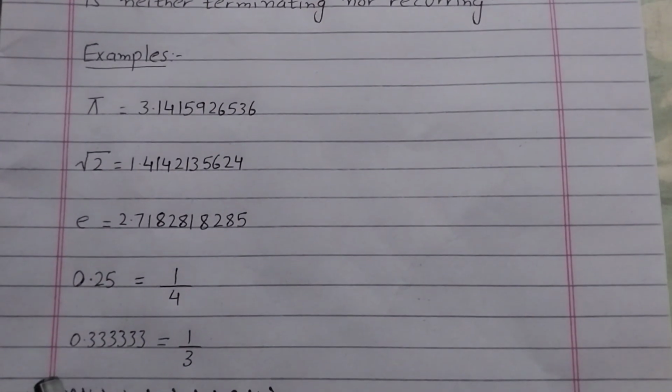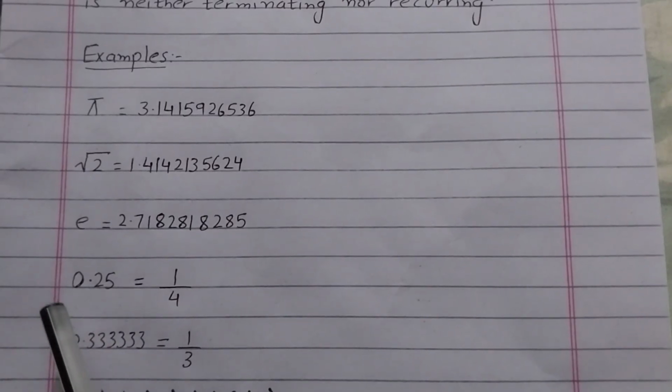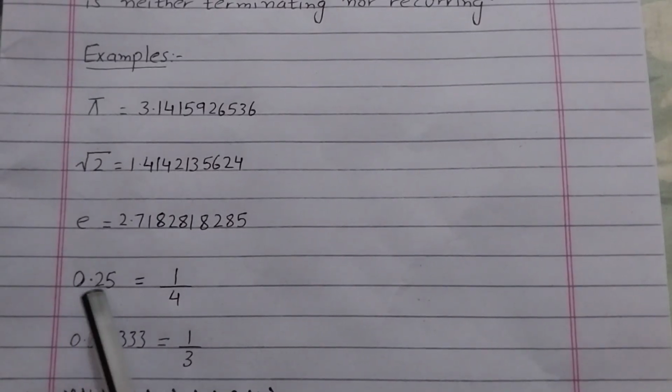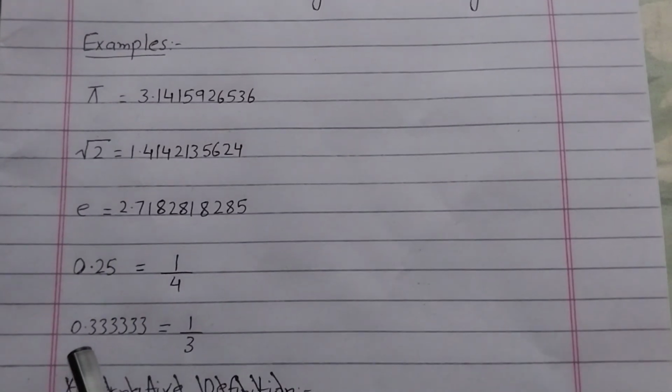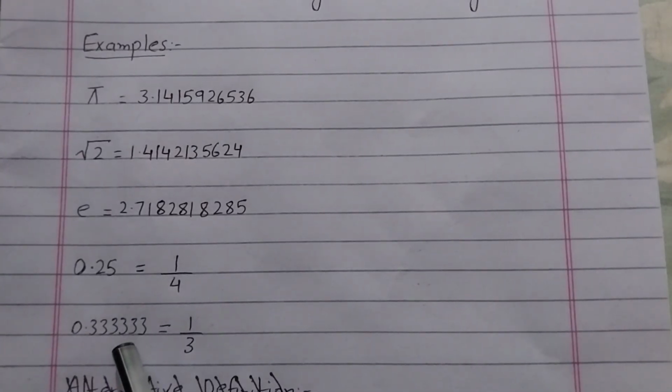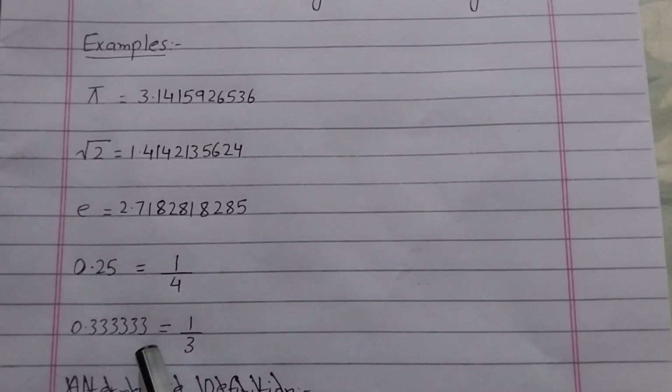The opposite of irrational numbers are rational numbers. These are the kind of numbers which either get terminated or continue while following a pattern. 0.25, that's the end of it. There are no decimal places after 5 here. Similarly, here is another example of a rational number, 0.3333 and so on. This continues on forever, and we can see that this clearly has a pattern. Its decimal places are just 3, and the 3s just keep on repeating.